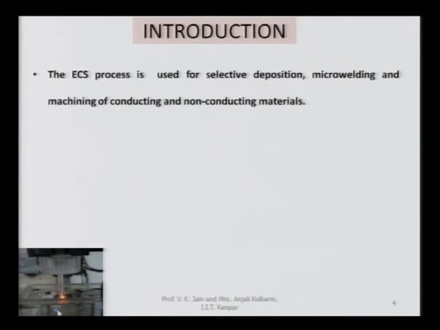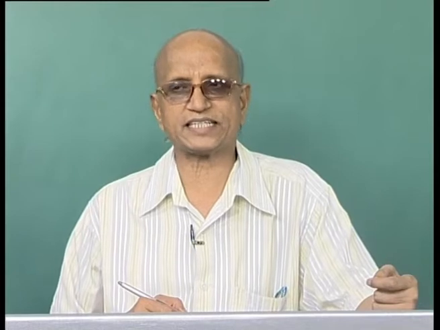The electrochemical spark process is used for selective deposition, welding or micro welding, and machining of conducting as well as non-conducting materials. That means this process can be used for electrically conducting as well as electrically non-conducting materials.